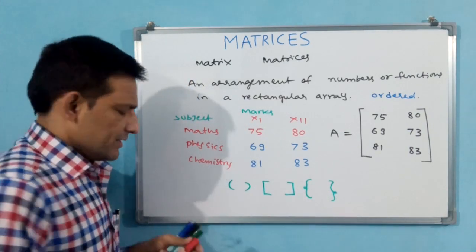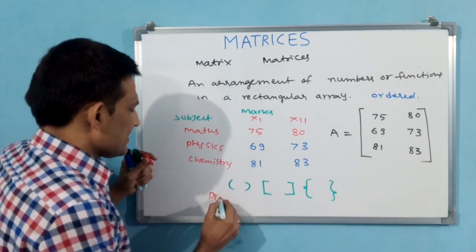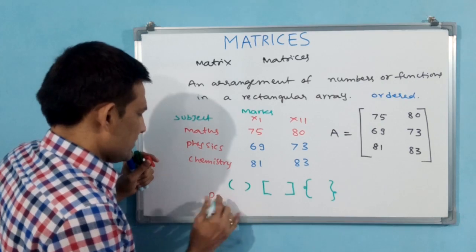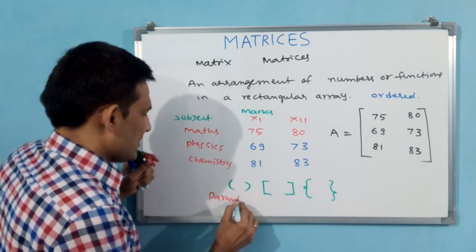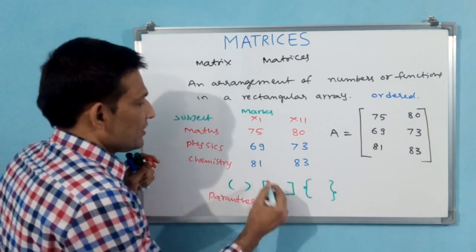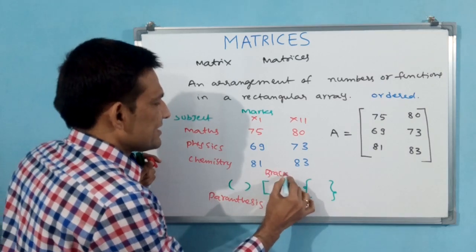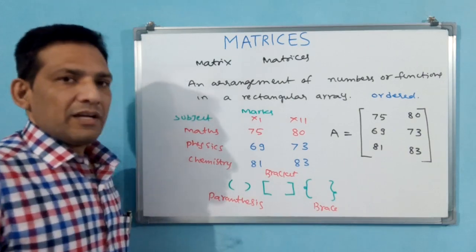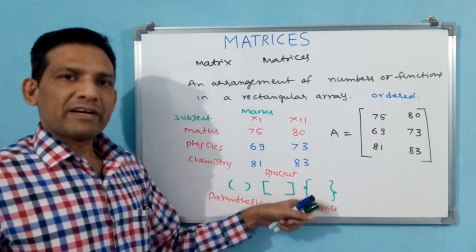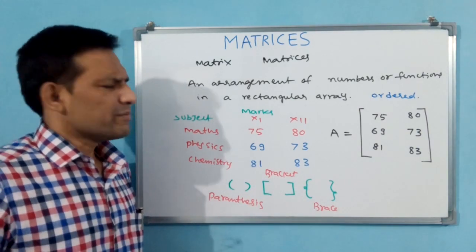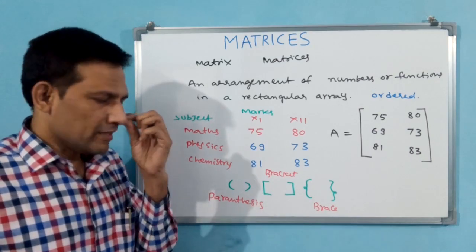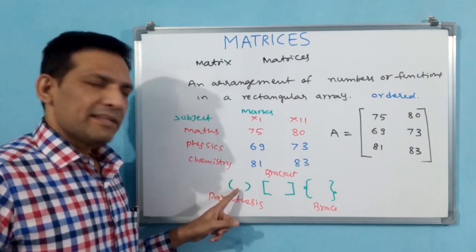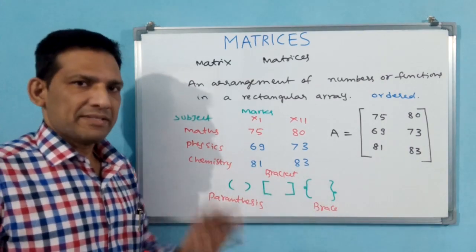These three are different. This is parenthesis. This is bracket. This is brace. In normal form, small bracket, big bracket, flower bracket, curly bracket, whatever it may be, we are going to call them so in normal terminology. But in mathematical terminology, they are parenthesis, bracket, brace.